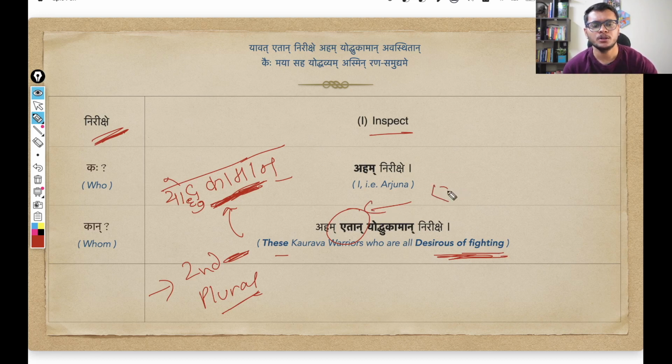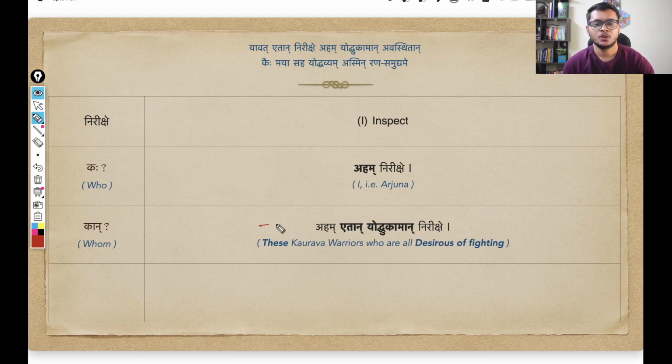This comes from the base word etad. Etad means this. So whenever we are pointing towards someone close by, we use this pronoun etad. And similar to its noun, this particular pronoun will also take the second case plural form. So etad in second case plural form also changes into etan. So etan yodukaman nirikshe. Okay, so in all, nirikshe means I inspect, etan, these, yodukaman, desirous of fighting warriors, that all these warriors that are so desirous of fighting.